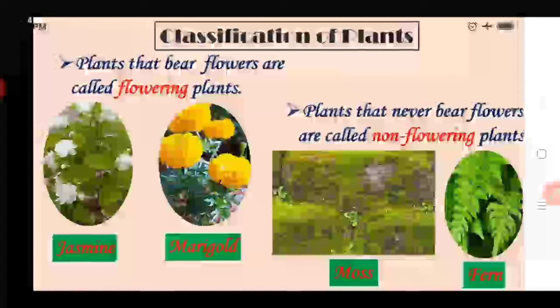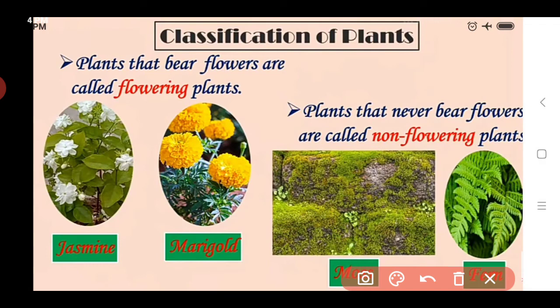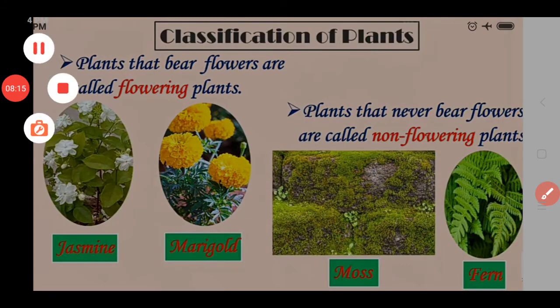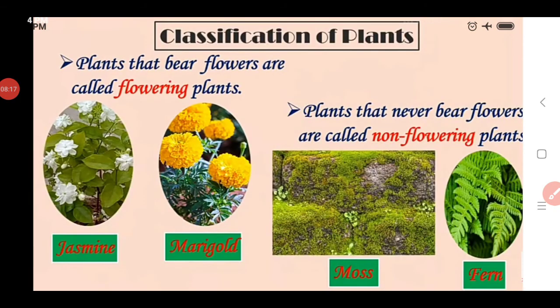If we see the definition, which are the non-flowering plants? The plants that never bear flowers are called non-flowering plants. Which are the examples? That is moss and fern. These are the plants which don't bear any type of flower. So here we see the classification of plants depending upon the presence or absence of flowers on the plant.